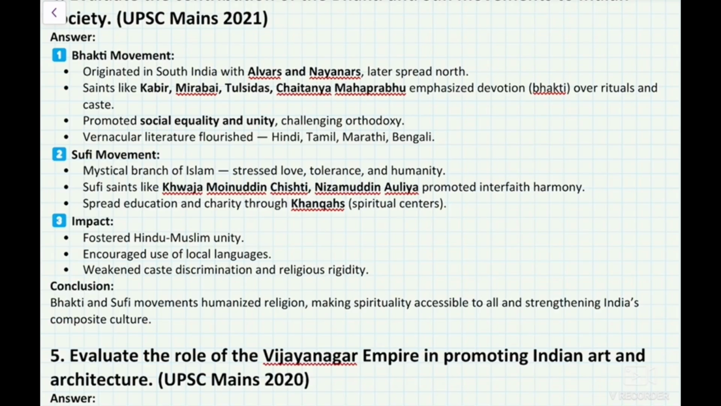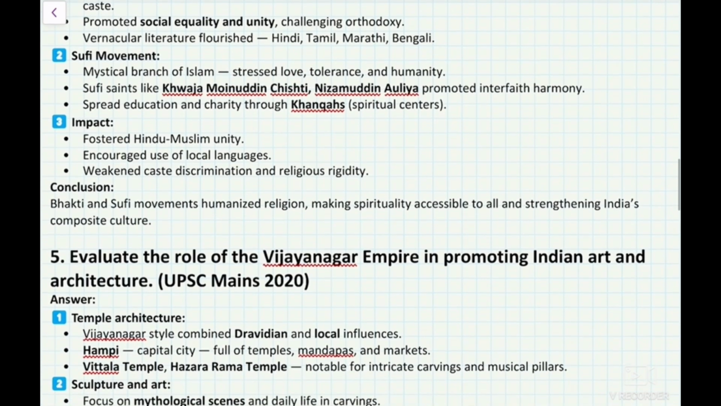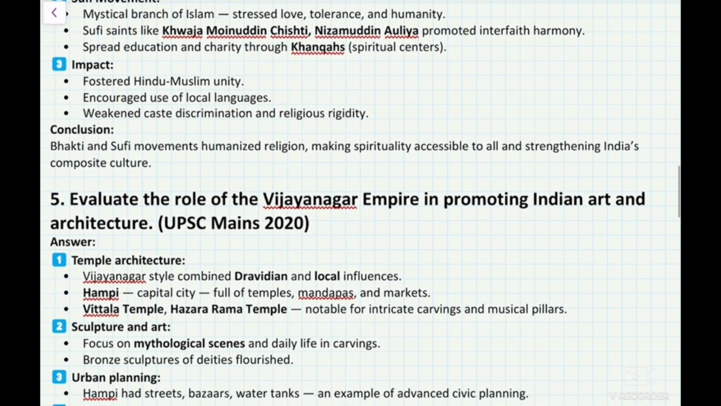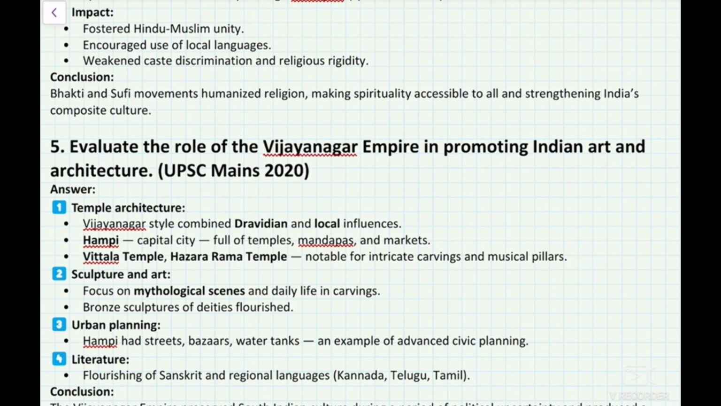The Sufi movement, a mystical branch of Islam, stressed love, tolerance, and humanity. Sufi saints like Khwaja Moinuddin Chishti and Nizamuddin Auliya promoted interfaith harmony and spread education and charity through khanqahs. Impact: it fostered Hindu-Muslim unity, encouraged use of local languages, and weakened caste discrimination and religious rigidity. Conclusion: the Bhakti and Sufi movements humanized religion, making spirituality accessible to all and strengthening India's composite culture.